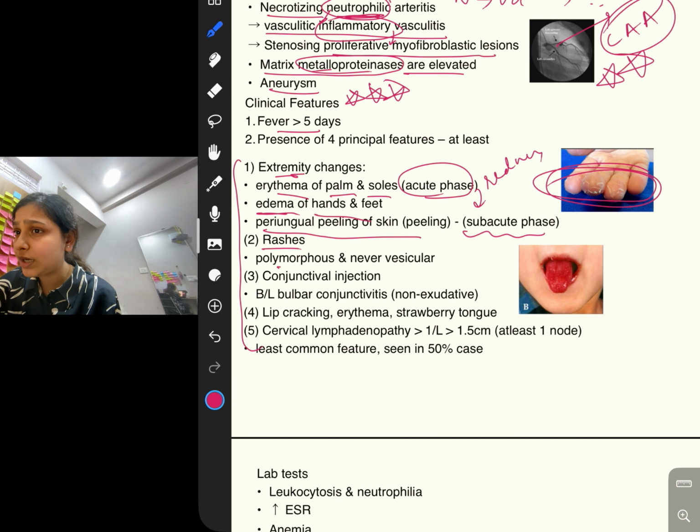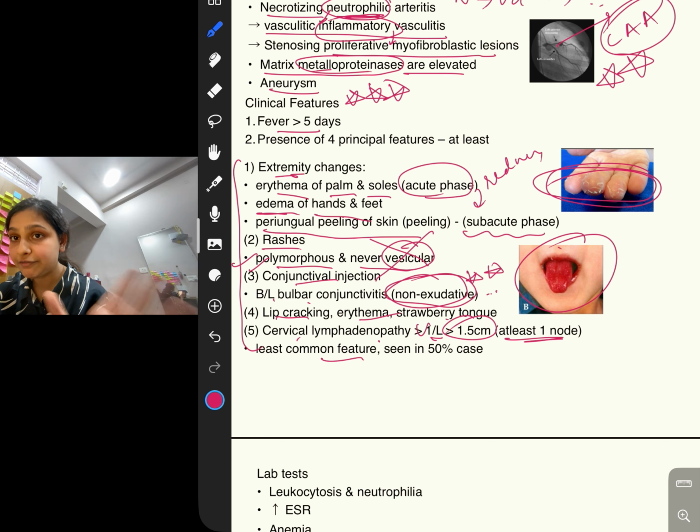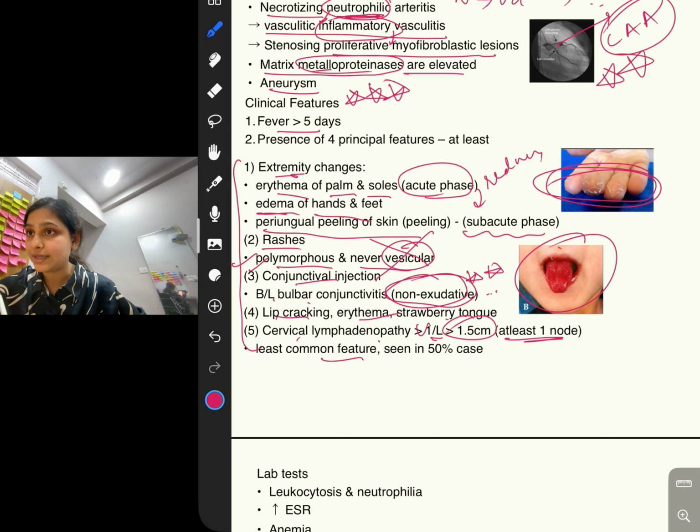Then rashes will be polymorphous and never vesicular. Vesicular means fluid-filled lesion, so it will never be fluid-filled; it will be polymorphous. And in the conjunctiva, bilateral bulbar non-exudative conjunctivitis. Very important, non-exudative. Next, lip cracking, erythema and strawberry tongue as shown in the picture. And last, cervical lymphadenopathy, unilateral and more than 1.5 centimeter, at least one node. It is the least common feature; lymphadenopathy won't be seen in all cases.